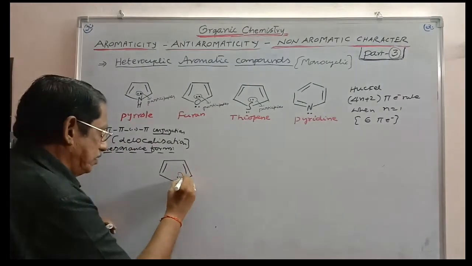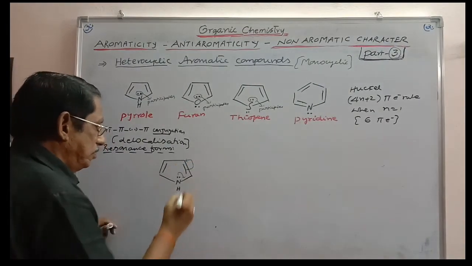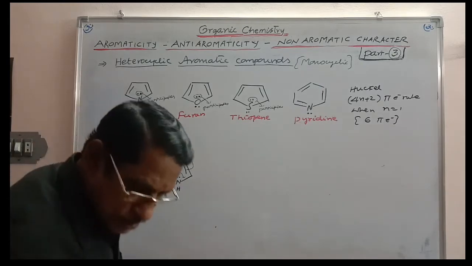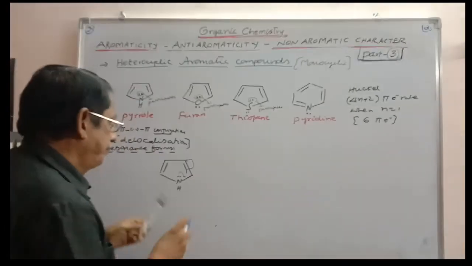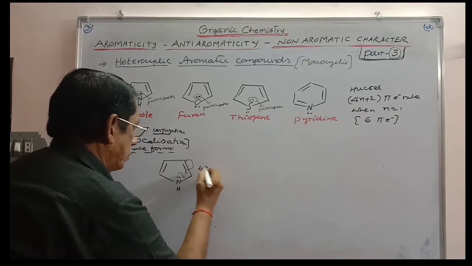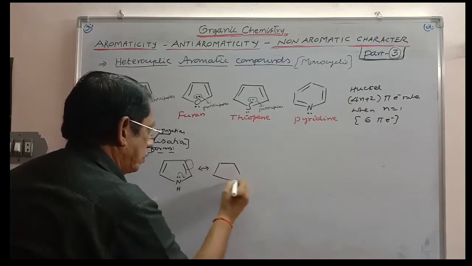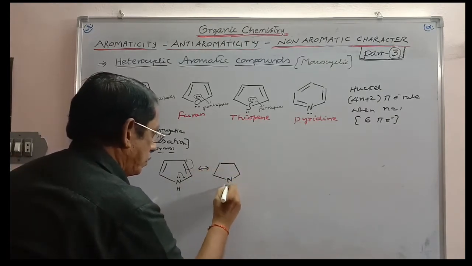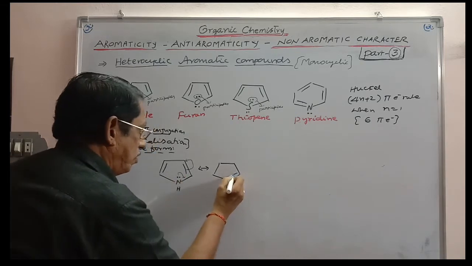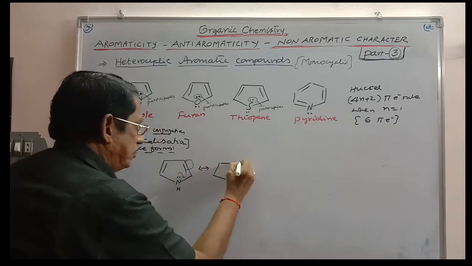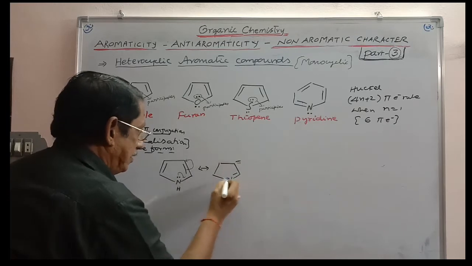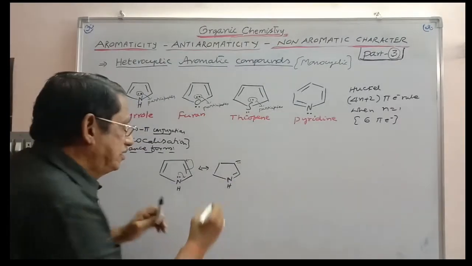This lone pair moves like this, the pi bond goes to the beta carbon, and this lone pair comes as a bond. This bond settles here as a minus charge, and as nitrogen pushes its lone pair, it gets a positive charge.